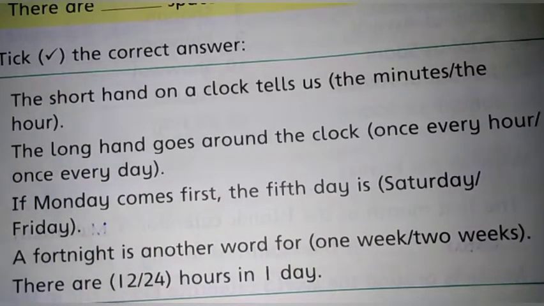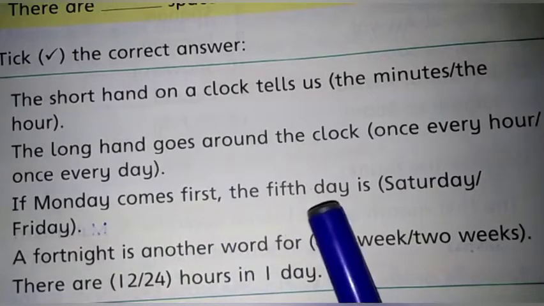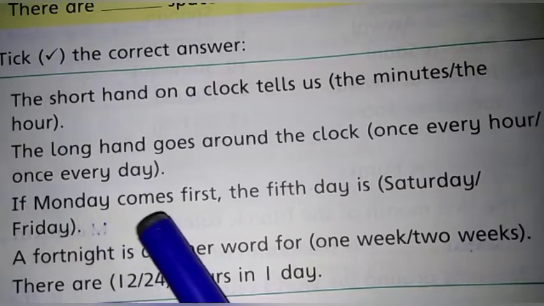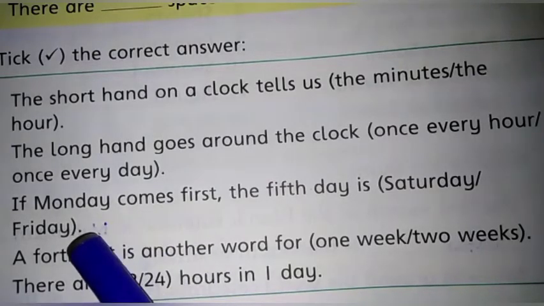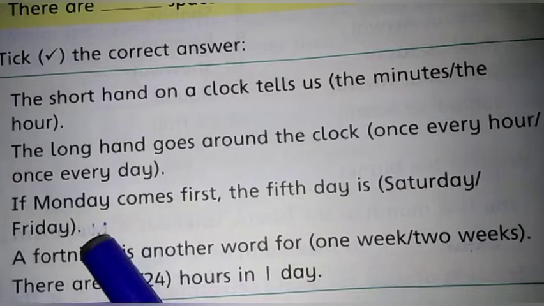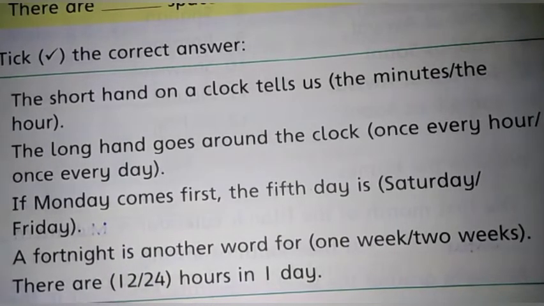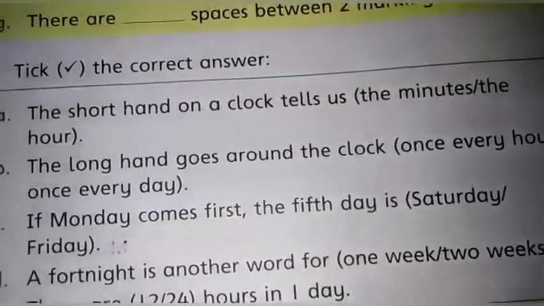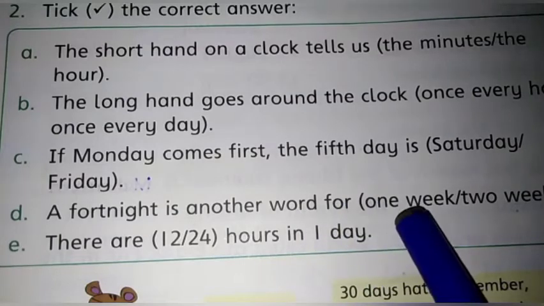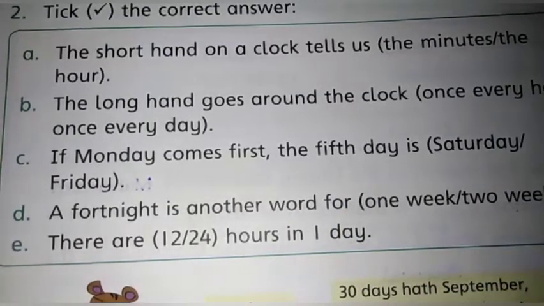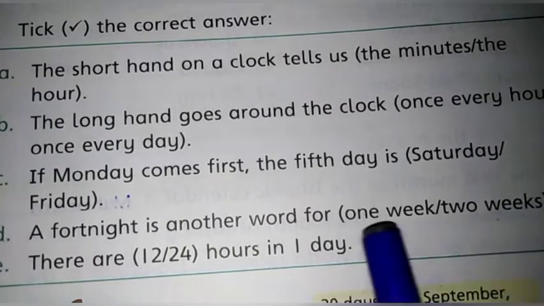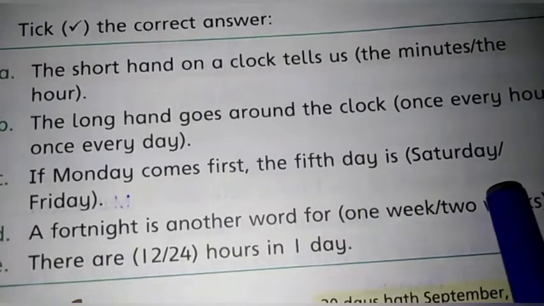Now statement C, if Monday comes first, the 5th day is Saturday or Friday. So revise the names of the days: Monday, Tuesday, Wednesday, Thursday, Friday. Friday is the 5th day. You will tick on Friday. Statement D, a fortnight is another word for 1 week or 2 weeks. Fortnight means 2 weeks. So you will tick on 2 weeks.